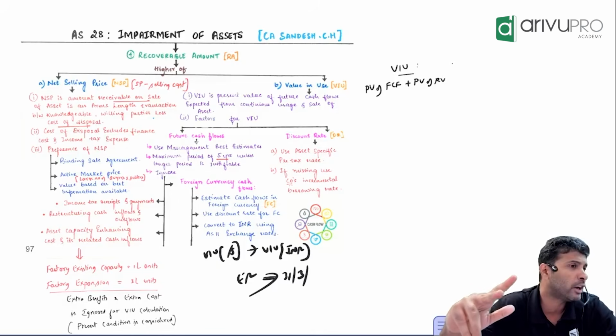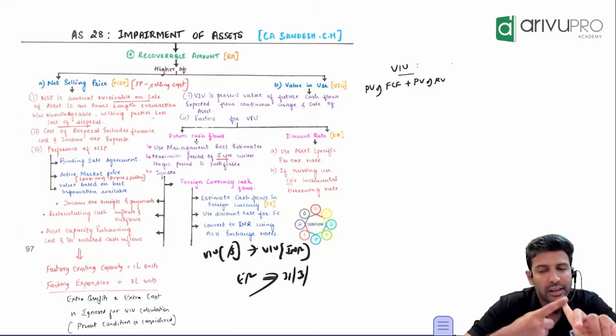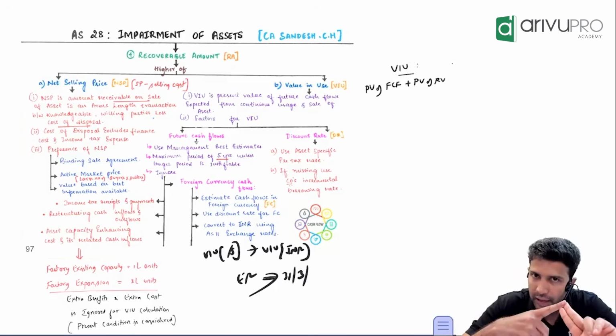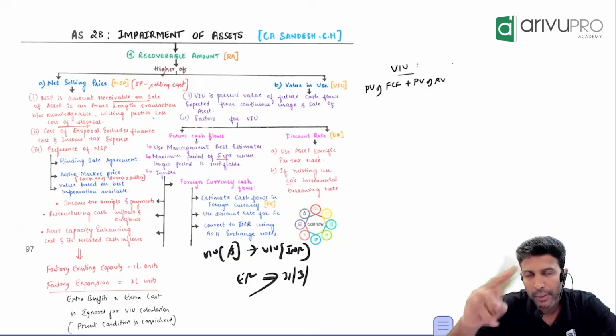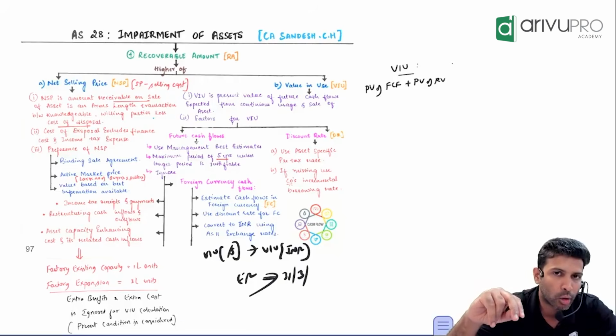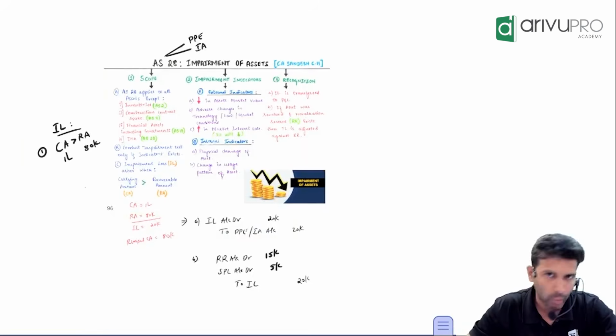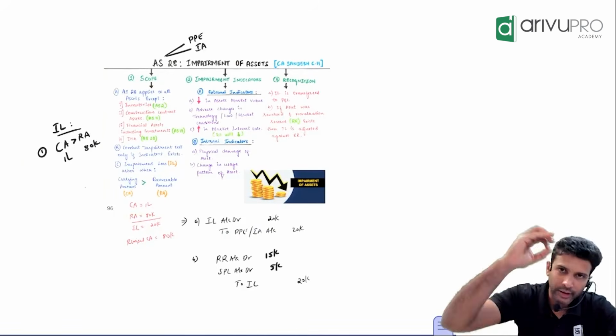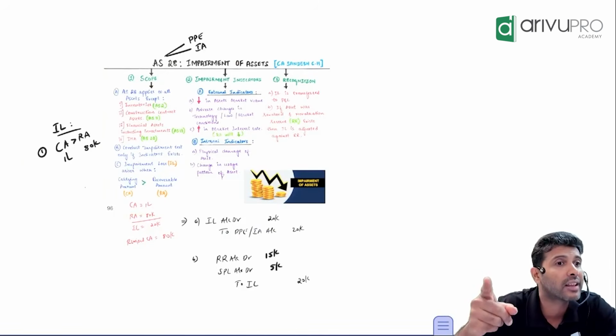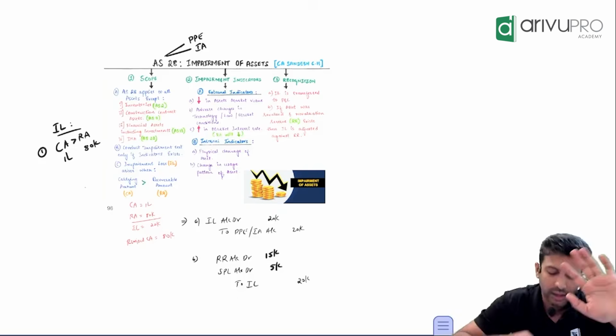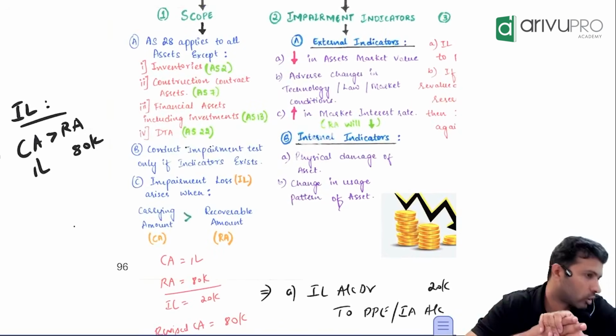No, predominantly two assets, which is what? PPE and intangible asset. To calculate impairment loss, we compare two things. What are those? Carrying amount with recoverable amount. And impairment loss will only come under one and only one scenario, which is what? If carrying amount is greater than recoverable amount, only then you will get something called impairment loss.